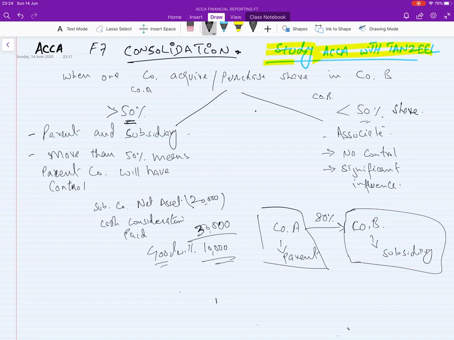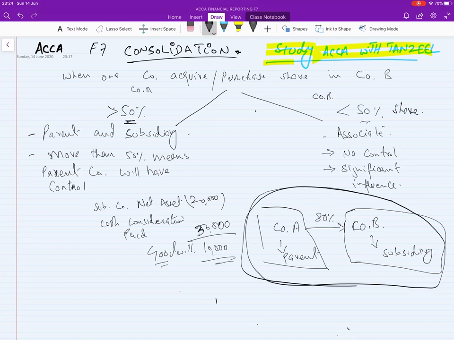Individually they are two, but as a group they are one. So in consolidation we will consider them as one from the group point of view.